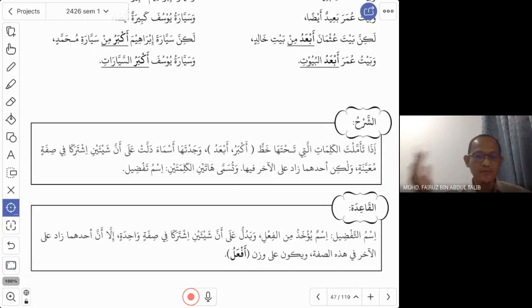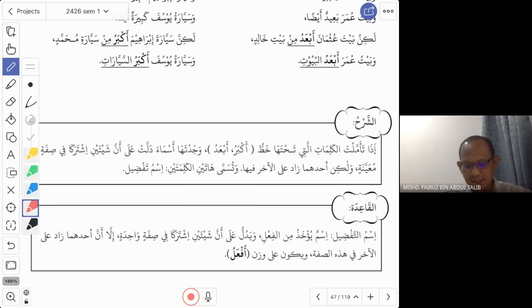So since they want to compare between two objects, watusamma hatainil kalimatani. Please correct this. Hatani al-kalimatani. So these two nouns, these two words, hatanil kalimataini, they are called ismut tafdil. So this is just to explain the meaning of isim tafdil. Okay. What is important is not the explanation. What is important is how do you form the isim tafdil.